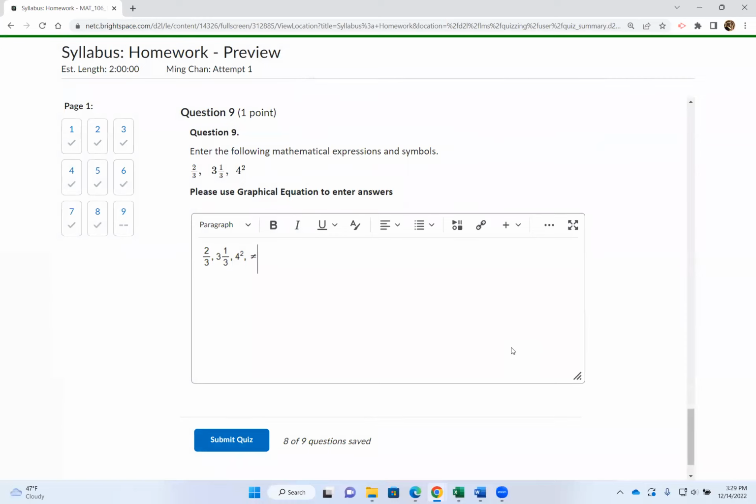There you go. All right, if this class is for you and you want to continue, please submit your syllabus homework. If something is not right and you're not quite sure what's going on, do not submit the syllabus homework, so you will not be charged for it. We will just turn your name in as a no show for the class.